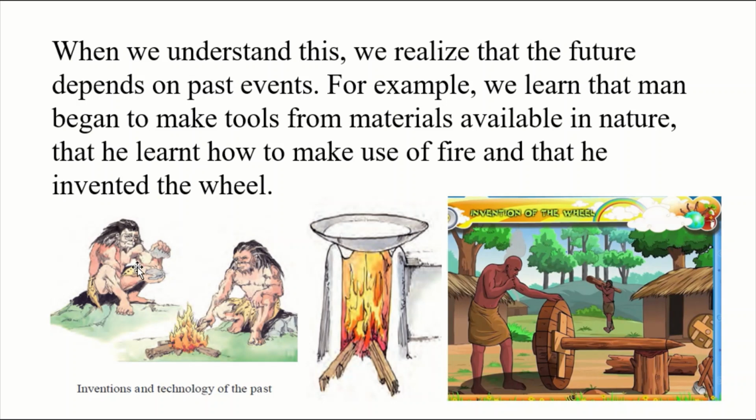As you can see in this picture, man discovered fire and then he learned how to make use of fire for different purposes. Man also invented the wheel, as you can see in this picture.